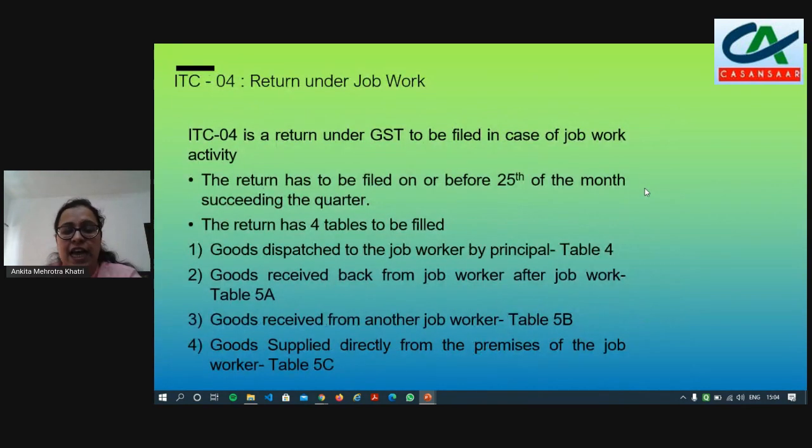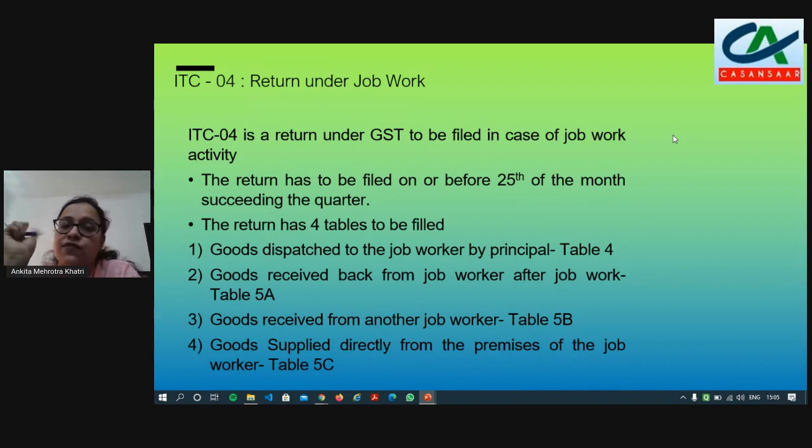Now moving on to the next slide, which is ITC-04. This is the return which we have to file under job work. The time within which we have to file is the 25th of the month succeeding the quarter. Suppose we have completed the quarter of January to March 2021. Then it is to be filed by the 25th of April 2021, whereas the government has for the time being extended the deadline up to the 31st of May. Otherwise, it has to be filed by the 25th of the month succeeding the quarter.